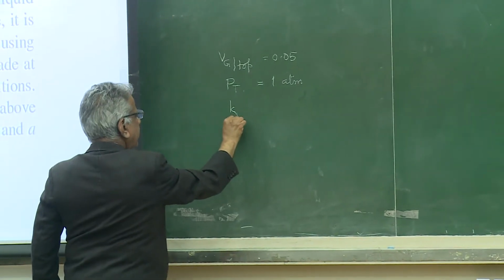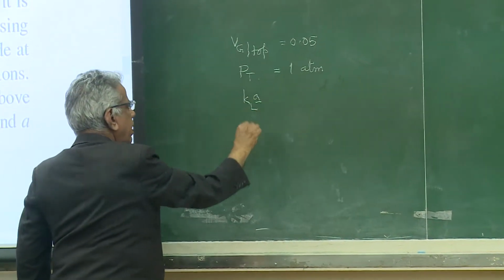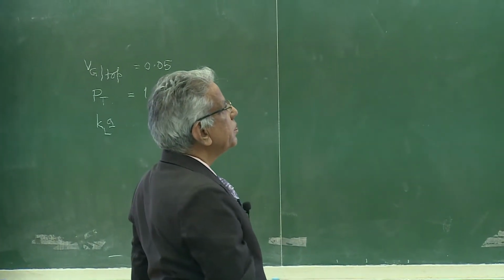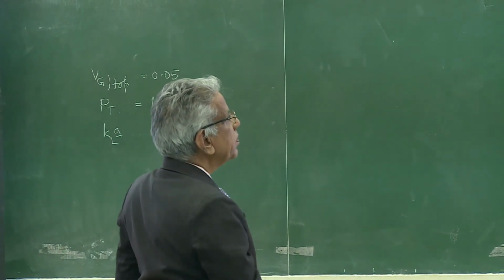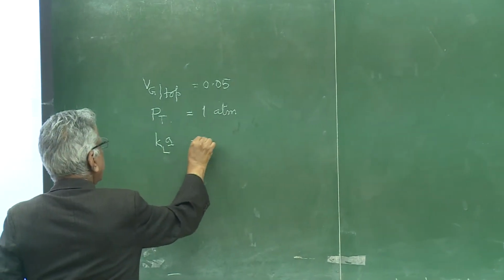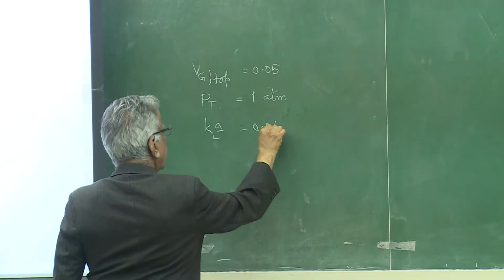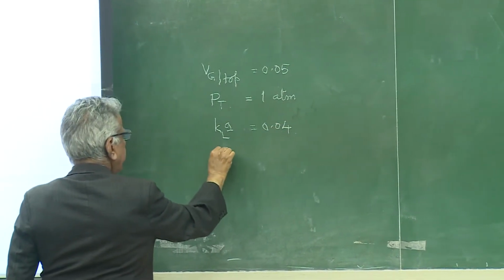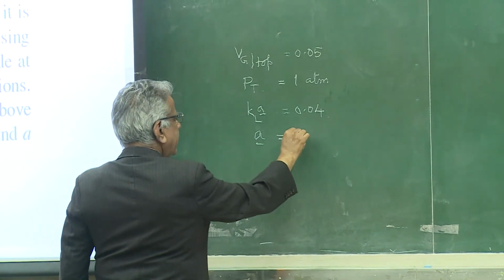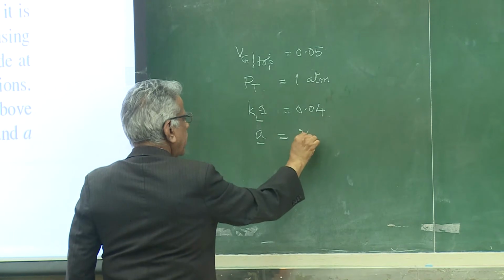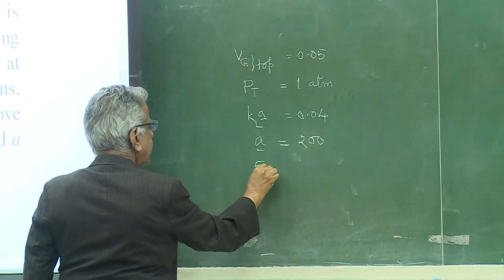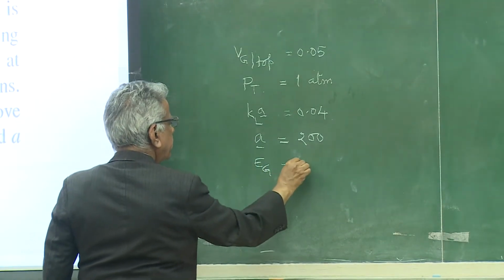Value of KLa, how much? 0.004. Value of A, 200. Then epsilon g is 0.2.